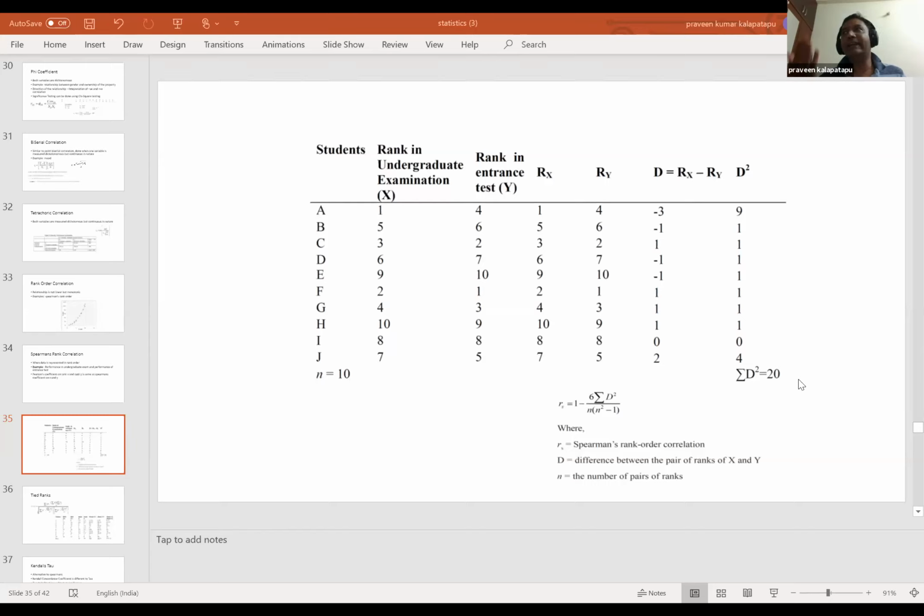But the data that you have should be rankable. You should not have data which you can't really rank, right? So you should convert into rank and then apply the Spearman's formula in case you're not too sure about the assumption of normal distribution. But if you're sure about the normal distribution, then Pearson's is the more reliable and stronger correlation methodology, so you should go with Pearson's. Spearman's comes into the picture only when Pearson's is not applicable for your data.